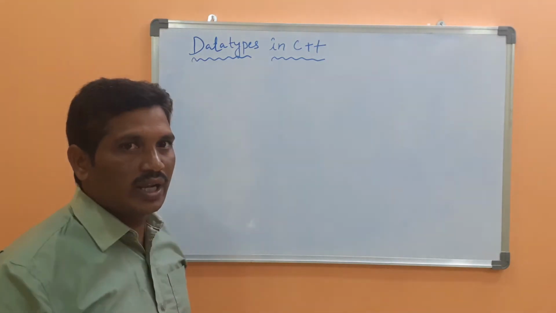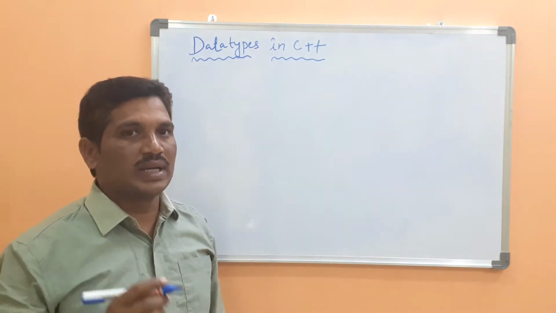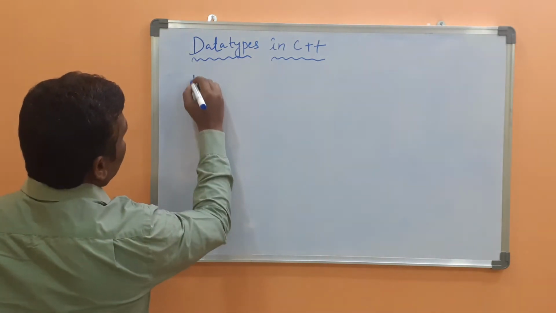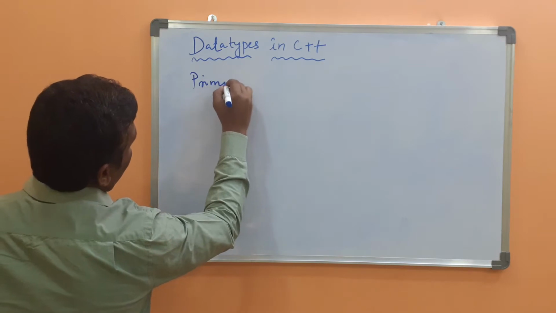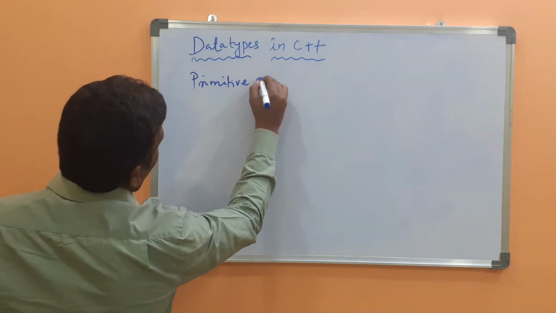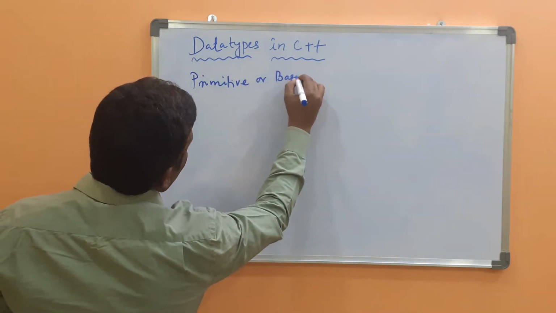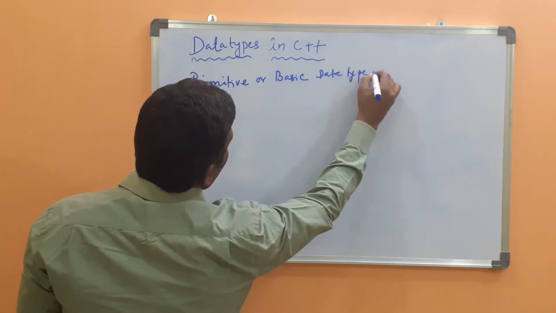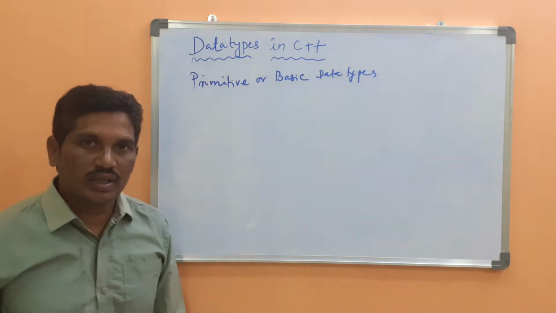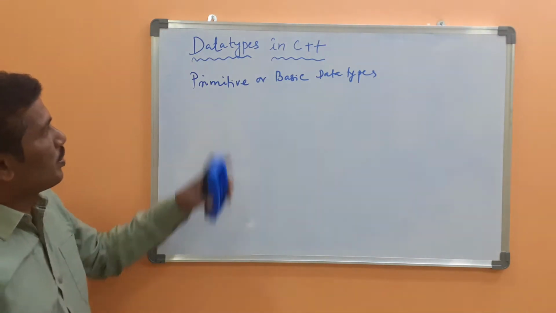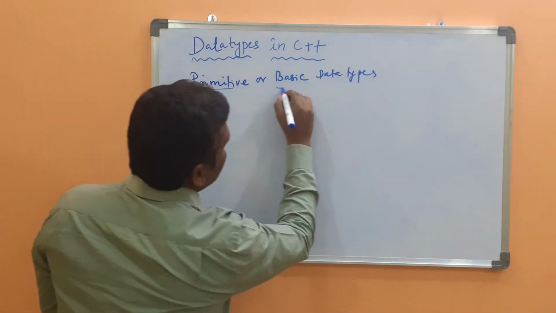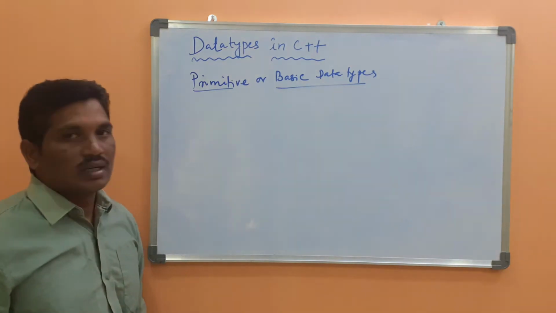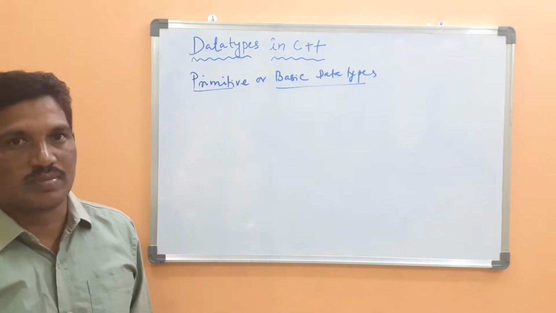Today I will explain only the primitive or basic data types. What are the primitive and basic data types supported by C++?